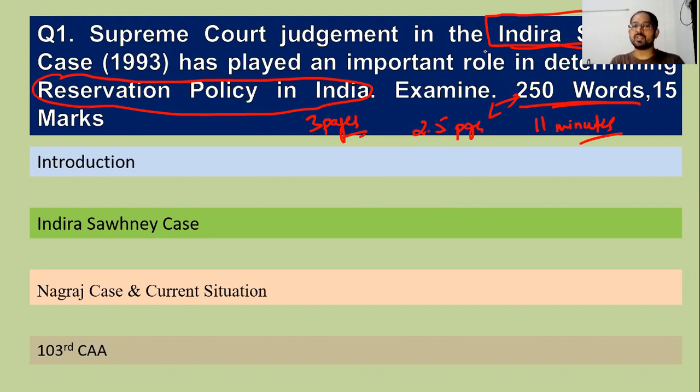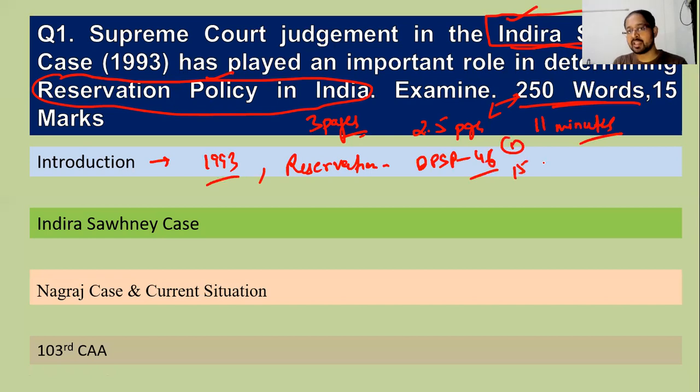So what do you need for this answer? You need to look into the keywords. The Indira Sahni case and the reservation policy of India currently should be in your body part. You can introduce with the Indira Sahni case 1993, or with reservation as provided under DPSP Article 46 to uplift SCs, STs and OBCs, and Article 15 for affirmative action, or Article 14 for equal protection of laws. You can write any of these in the introduction.